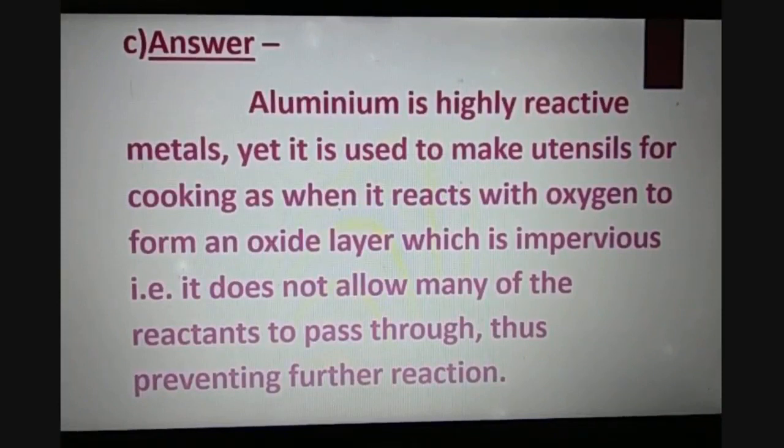Then the answer for C: aluminium is a highly reactive metal, yet it is used to make utensils for cooking, as it reacts with oxygen to form an oxide layer, which is an impervious layer. That is, it does not allow many reactants to pass through, and thus it prevents further reactions.